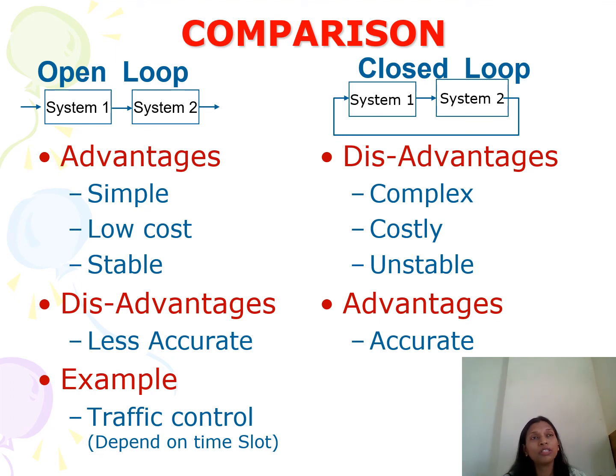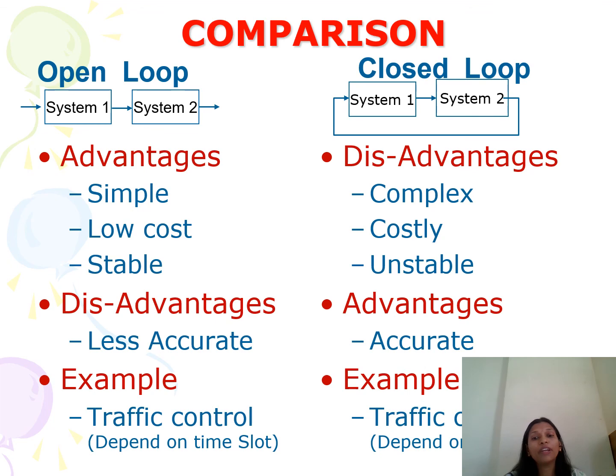Even if on the same lane the traffic is high or the number of vehicles is more, the traffic control lights depend only on the time slot. It will not say that vehicles are more so the green light will glow for more time. So this example we can consider as open loop.